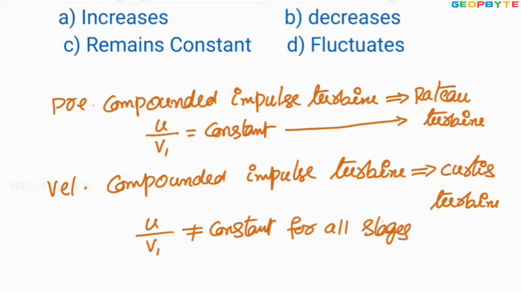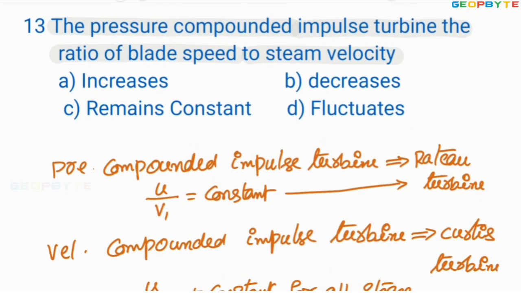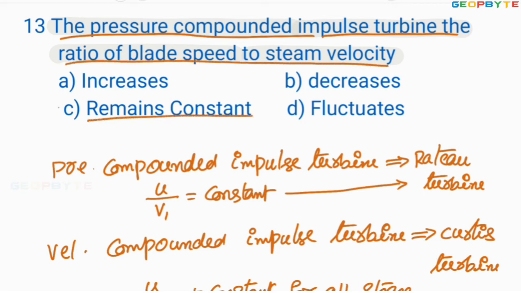But irrespective of the number of stages, in case of pressure compounded steam turbine, ratio between the blade speed and steam velocity remains constant. Once again, let me read the problem. The pressure compounded impulse turbine, the ratio of blade speed to steam velocity remains constant. Therefore, option C is absolutely correct. I hope you got my point. Let us take another problem.